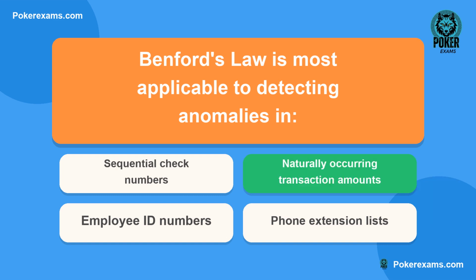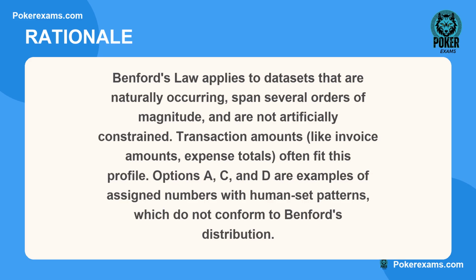The correct answer is B. Here is why. Benford's law applies to datasets that are naturally occurring, span several orders of magnitude, and are not artificially constrained. Transaction amounts, like invoice amounts, expense totals, often fit this profile. Options A, C, and D are examples of assigned numbers with human set patterns, which do not conform to Benford's distribution.